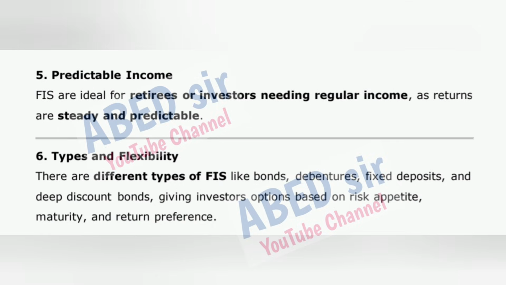5. Predictable income. FIs are ideal for retirees or investors needing regular income, as returns are steady and predictable. 6. Types and flexibility. There are different types of FIs like bonds, debentures, fixed deposits, and deep discount bonds, giving investors options based on risk appetite, maturity, and return preference.